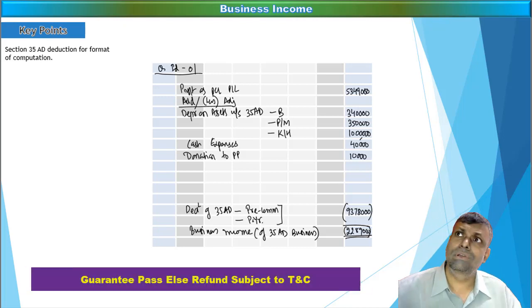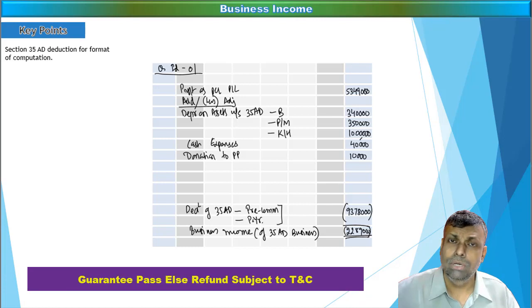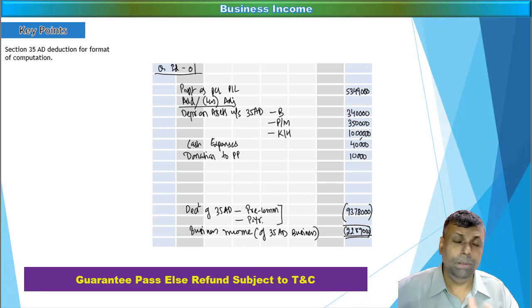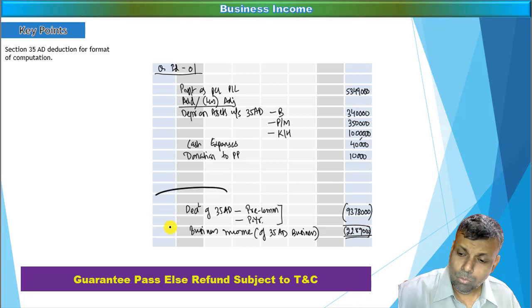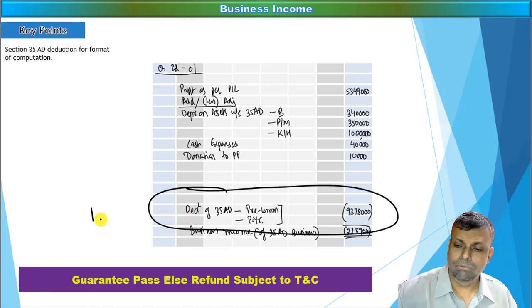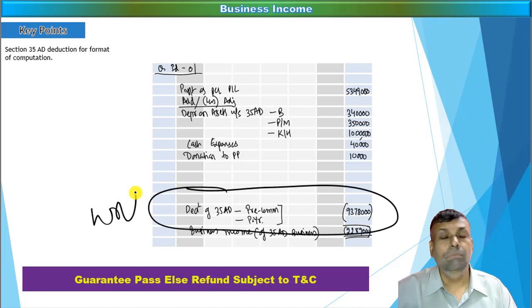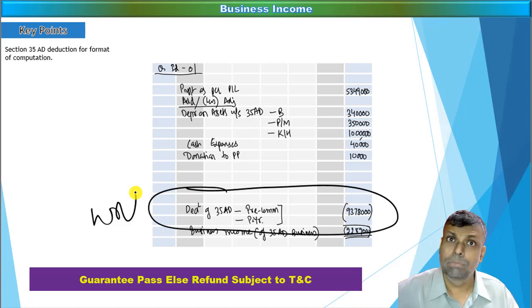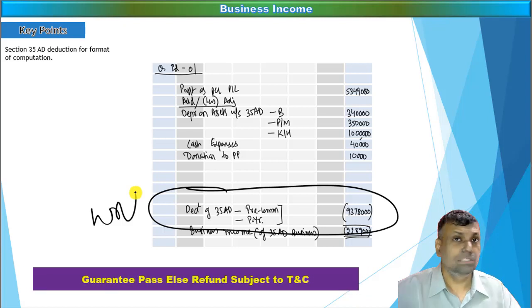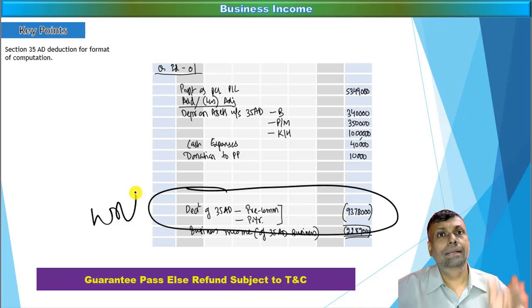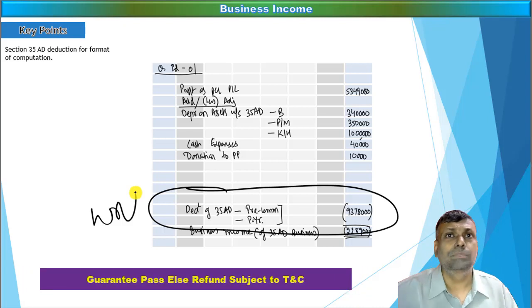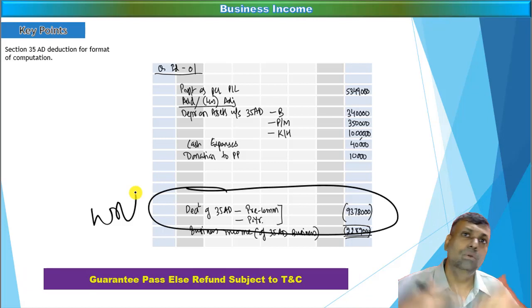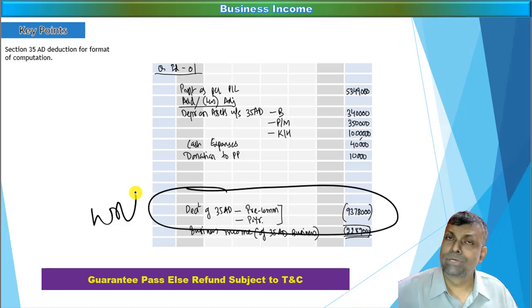A couple of questions we have already done on Section 35AD, have a look at them. In that 35AD you remember, if you see the working of the answer, what is your eligible deduction, you have to make it as a working note. Okay, so generally the capex expenditure in relation to the specified business is what mostly comes into examination. Those capex expenditures have a different working, and the current year P&L expenditure is debited to P&L and you do the disallowance adjustment. All those things you already do.